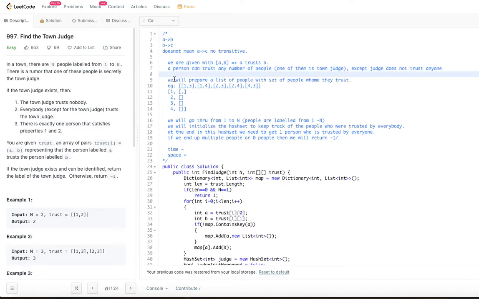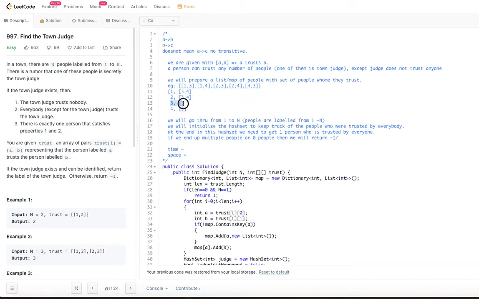So what we are going to do is, first we will prepare a list or a map of people along with their trust relationship. So if this is example 1 trust 3, 1 trust 4, 2 3, 2 4, 4 3, the trust relationship map will look like this. So 1 trusts 3 and 1 trusts 4, and 2 also trusts 3 and 2 also trusts 4.